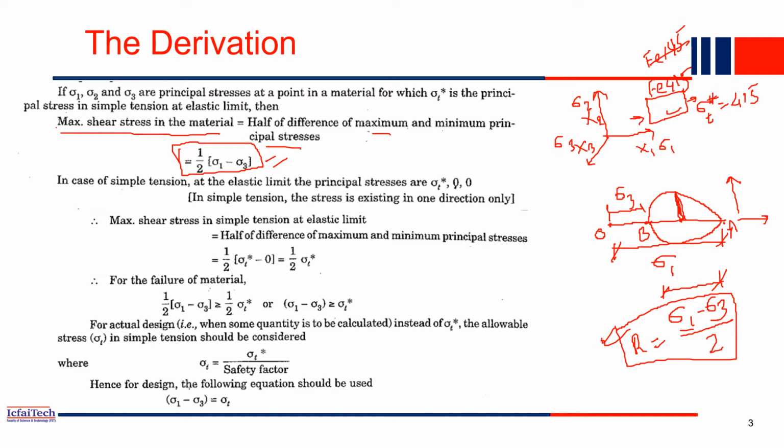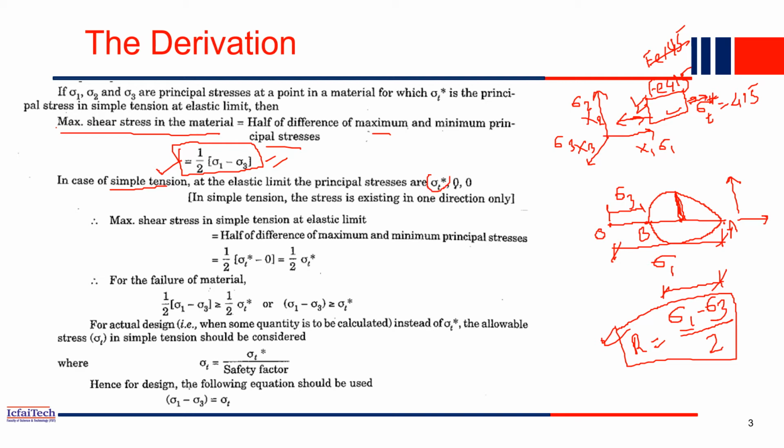So the maximum shear stress in a material is the equation we just derived: half into sigma 1 minus sigma 3. In the simple tension case, for example the one we are talking about, in the tension case only one direction force is applied, that is sigma t star.